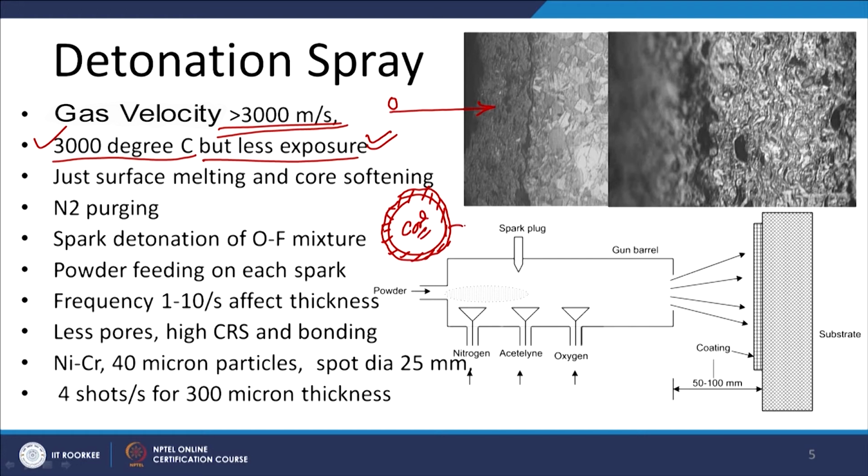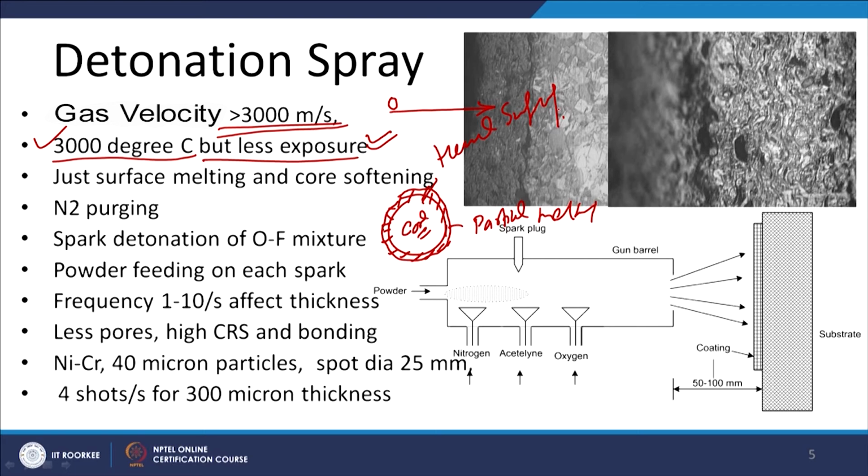This is the situation of partial melting. And in this case the core is just thermally softened, which is favorable especially with regard to the development of residual compressive stresses.